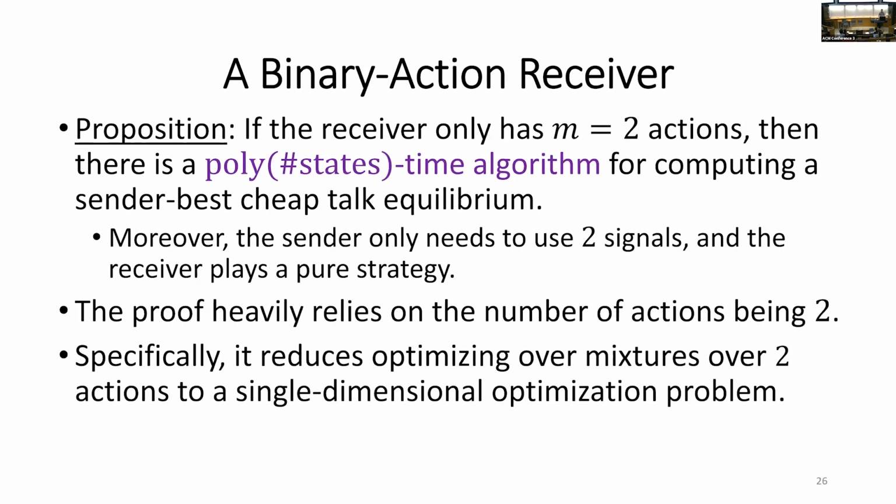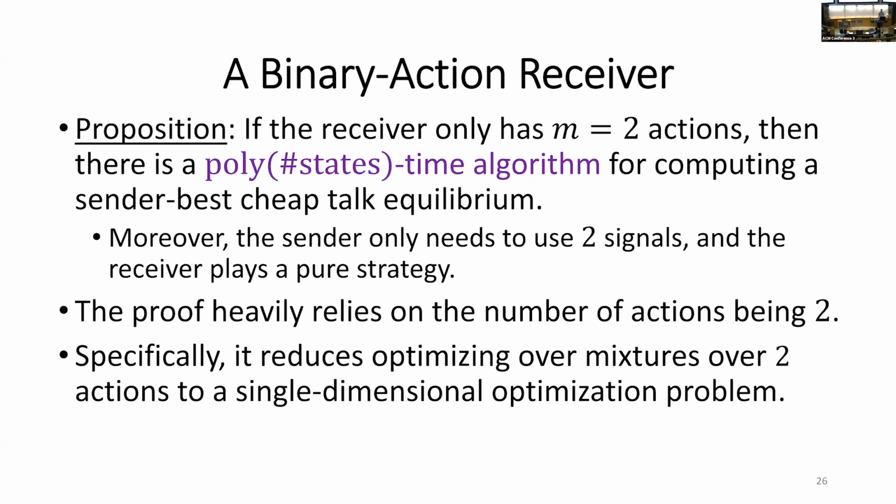Another case in which we have a positive result is when the receiver has just two actions. So if the receiver has two actions, for example, to accept an offer or not to accept an offer, to support the politician or not to support the politician, then there is an algorithm with running time polynomial in the number of states that computes a sender-optimal cheap-talk equilibrium.